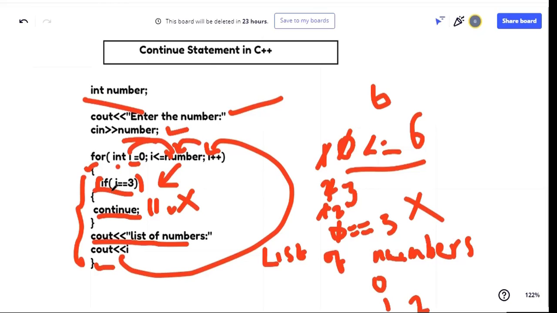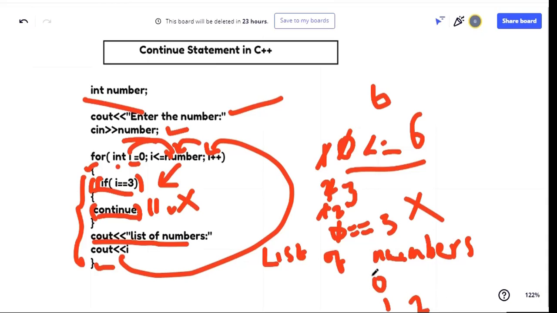What does that mean? When 3 is equal to 3, it is going to execute this particular if condition. As soon as it sees the keyword continue, it will skip the execution for that particular iteration. So instead of printing the I value as 3, that 3 will be skipped because this condition is true and it has the keyword continue. So the I value equal to 3 will be skipped from printing.